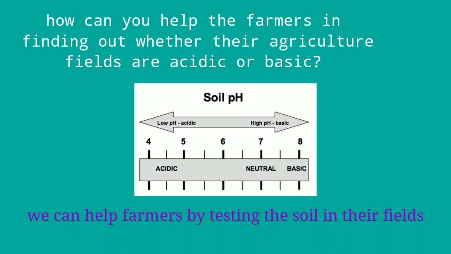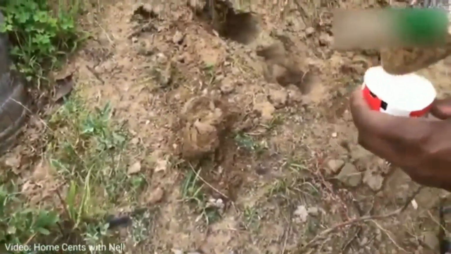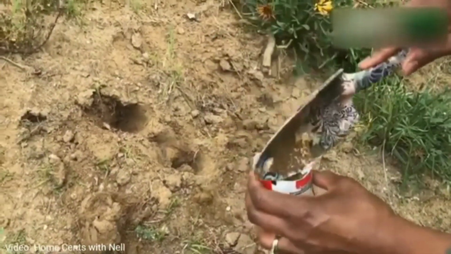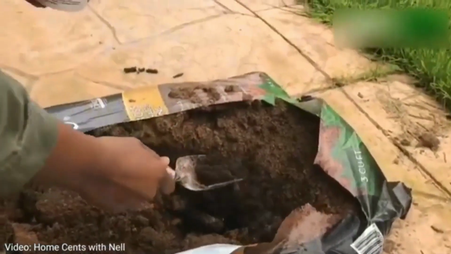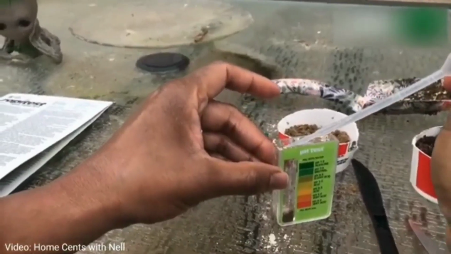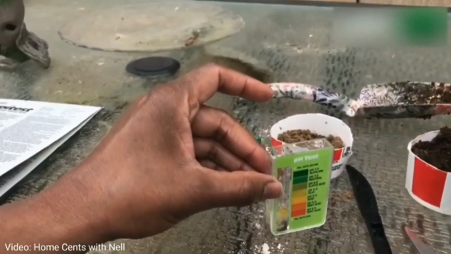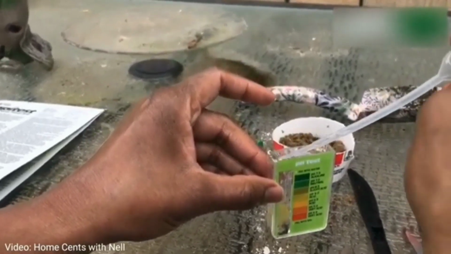Children, how can you help the farmers in finding out whether their agriculture fields are acidic or basic? Guess the answer? Yes, correct. We can help farmers by testing the soil in their fields. So let us do a soil test. So children, first we visit nearest agricultural fields and collect soil from the fields. Take 10 grams of soil and add 50 ml of water to it.